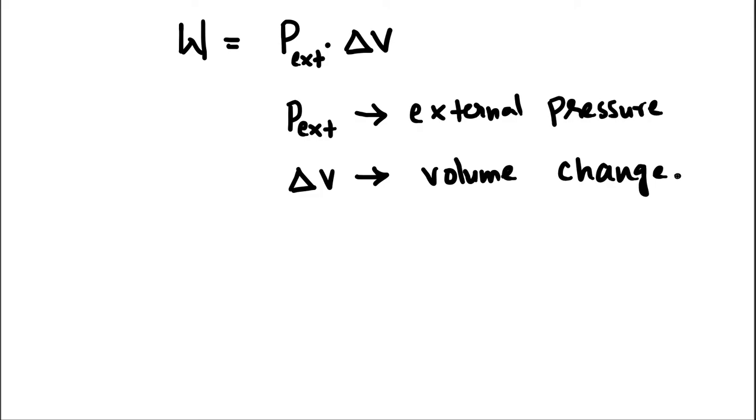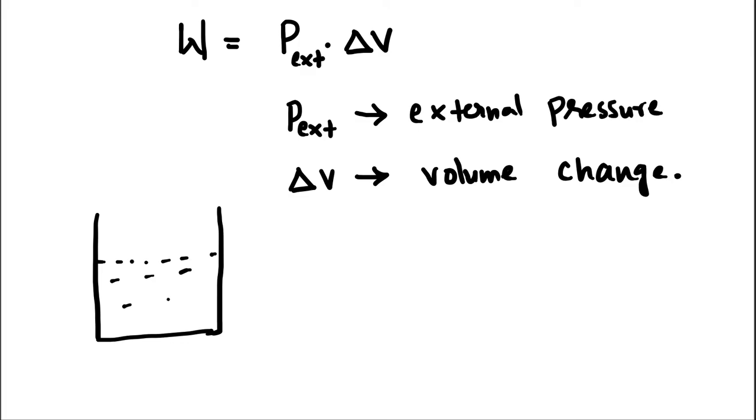Let's see. Let's have a system, a cylinder that is consisting of some gas particles. So these are gas particles randomly, and this gas is sealed inside the vessel by a movable plunger.